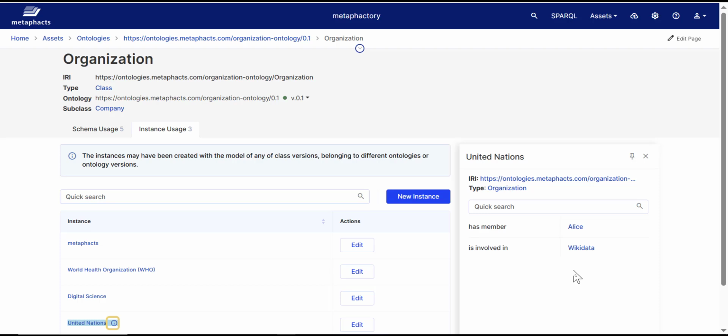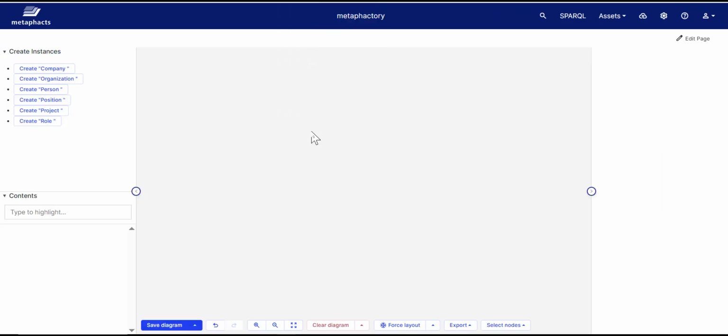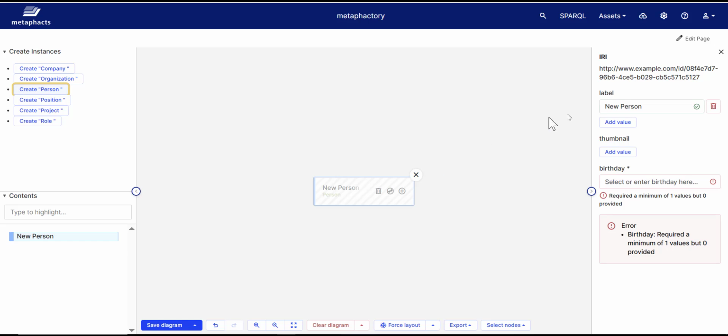Let's now have a look at how to add instance data using the visual authoring component. What we see here is a canvas that allows us to visually add new instances. This is very similar to the graph exploration component in Metaphactory and the visual ontology modeling interface. So here we can click on Create Person, which will add a new node on the canvas. In the panel on the right, we can define the name of the person.